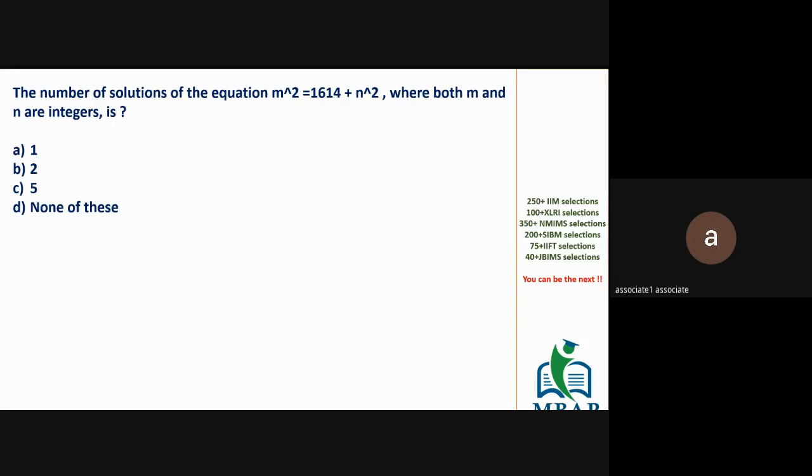Come on, I've already given you a hint. 1614 as the difference of perfect squares is the same as, in how many ways can you rewrite 1614 as the product of two even numbers?